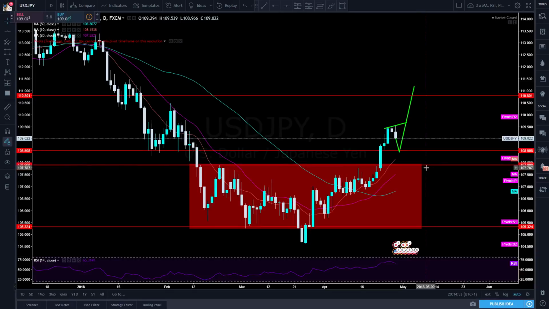With this one, guys, you really can't look to sell it anytime this week. You would have to break through all of this support zone down here in the red box, and break through 105.32, which is just so far away. You're not going to get there in a week, so just don't even look at selling USD JPY this week. If you're a scalper, you could sell it as we get back down to here, but I'm not going to be looking to do that. I'm just going to look to buy and take it back up again.